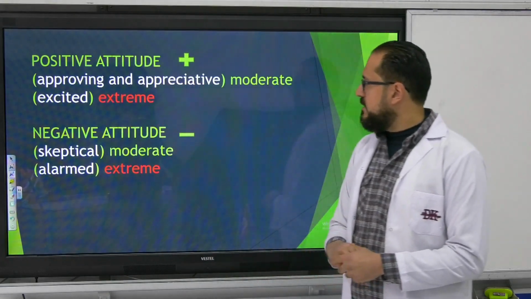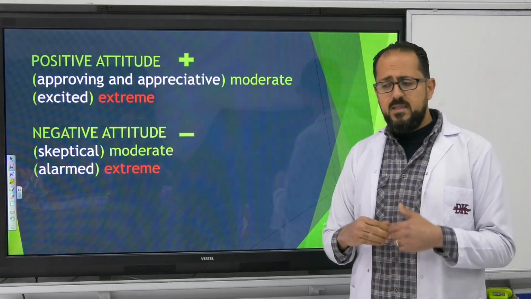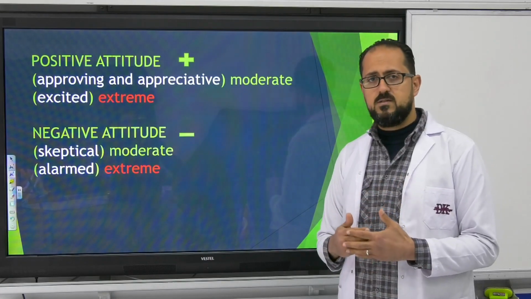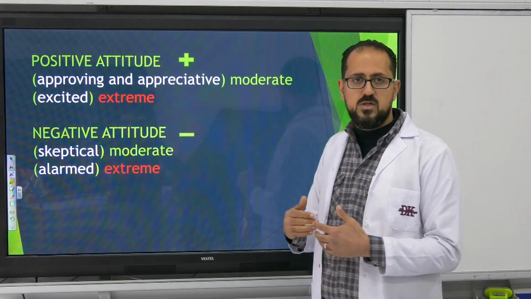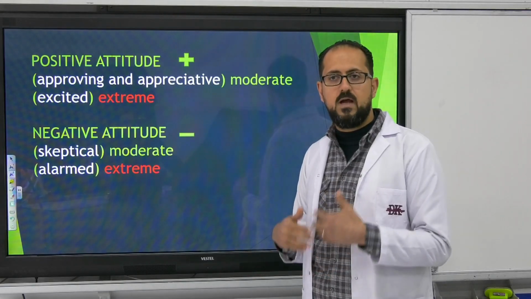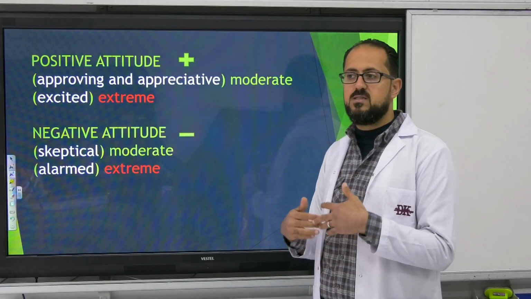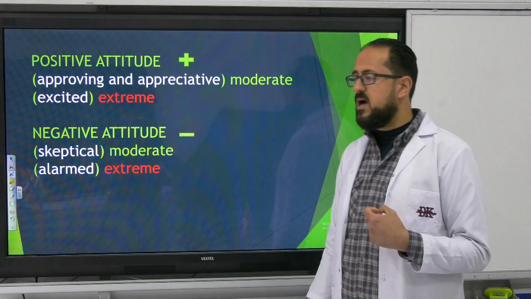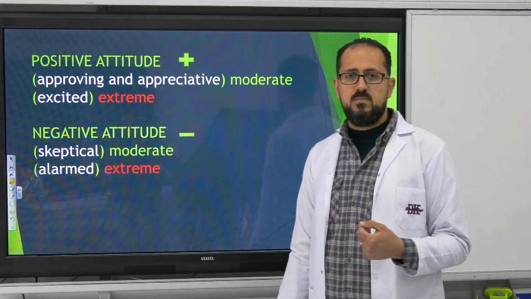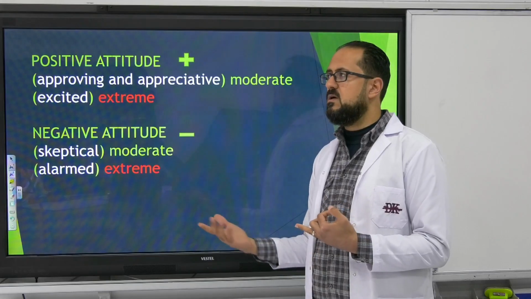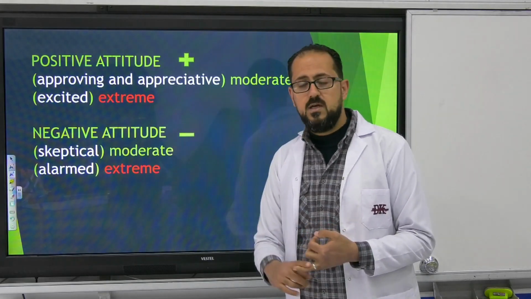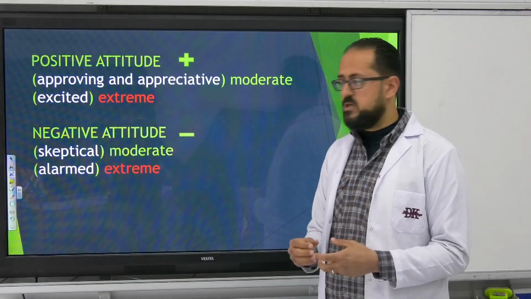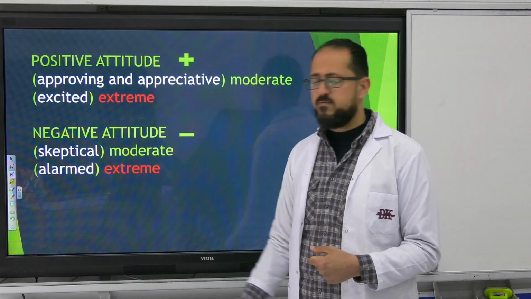Approving and appreciative. These words are moderate, okay? So the author can have this point of view or attitude towards a text or an idea. But excited is somewhat extreme, like excited, amazed, overwhelmed. These are extreme words, so you can stay away from them.